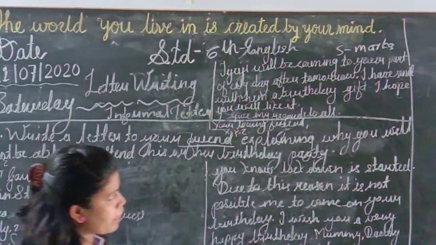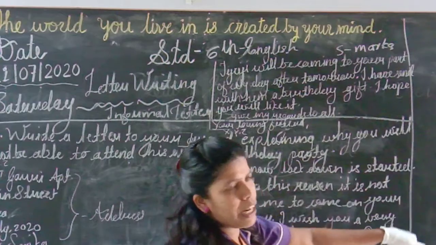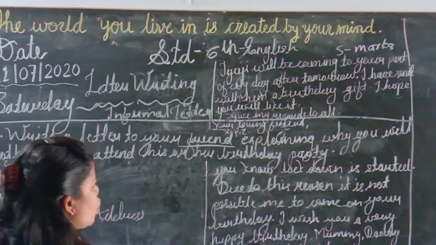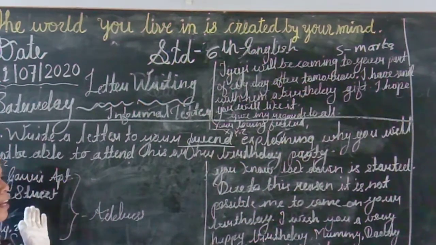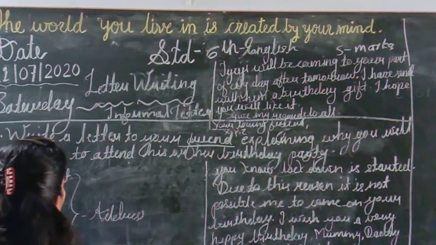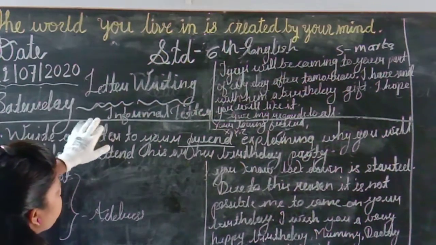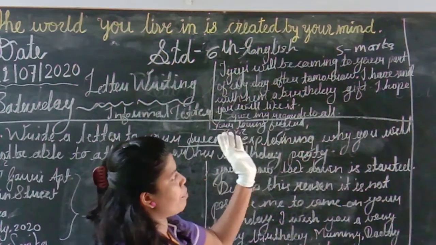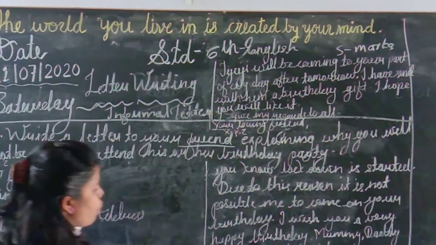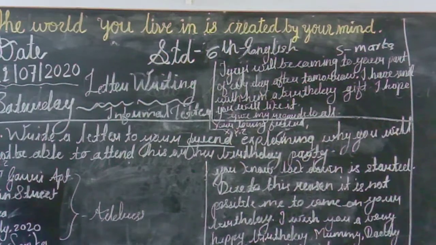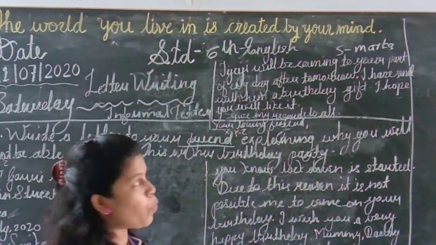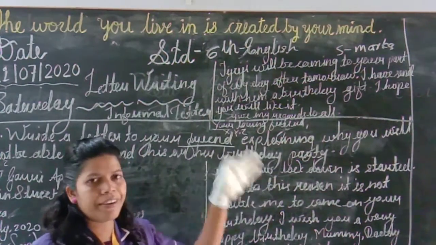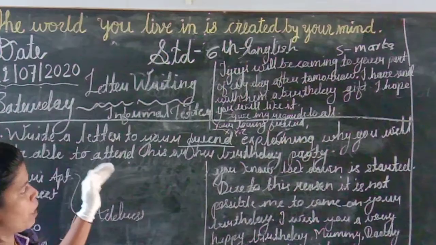And whatever matters you were writing on the left side in your notebook, that you have to write on the right hand side. For example, here you can see the address, and here 'your loving friend', that whole matter you have to write on the left hand side instead of the right hand side. So today we are going to see our letter writing, and that is the informal letter.